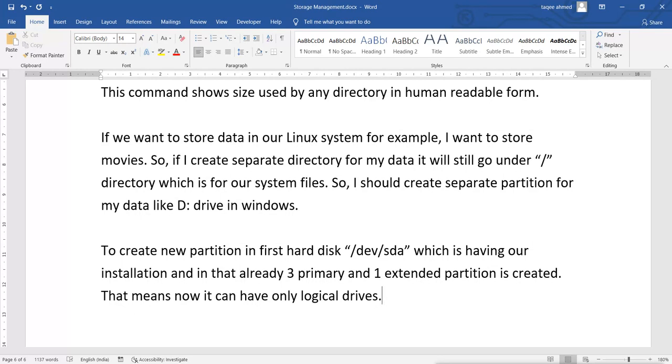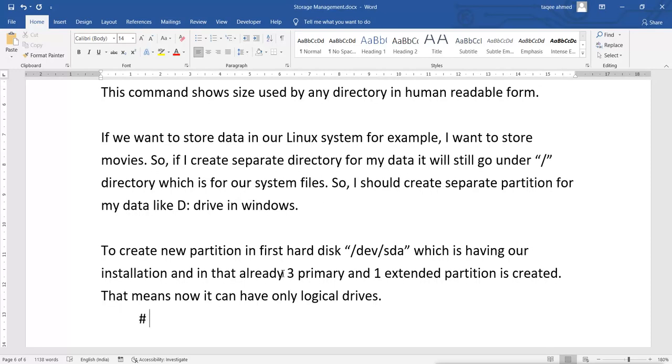But if you connect a new, fresh hard disk, suppose you do not have space in your default first one and you want more space, then you add one more hard disk that will be named SDB, and when you create a new partition in that, you will get the option to create primary or extended, and even the option to create MBR or GPT style. I will show you that also, but first I will show you the basic one, creating a partition in the default first hard disk.